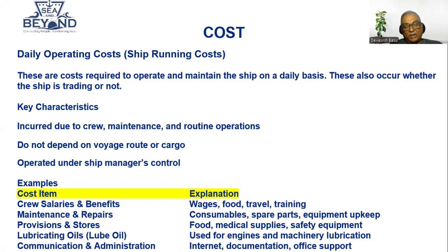Provisions and stores, again: food, medical supplies, safety equipment, lube oil used for engine and machinery lubrication, communication, administration, internet, documentation, office support. So these are the costs which come under the daily operating cost, and which owners have to pay or incur.